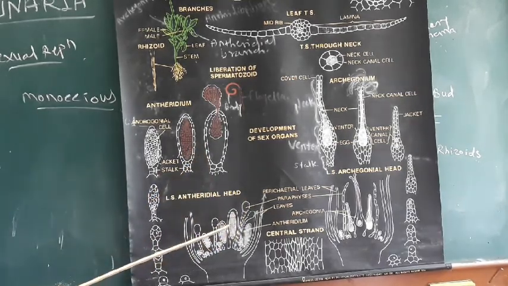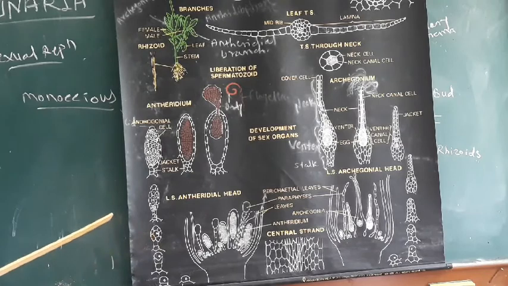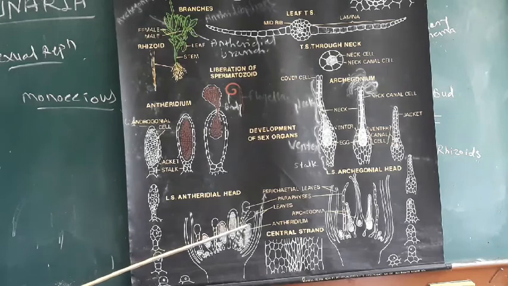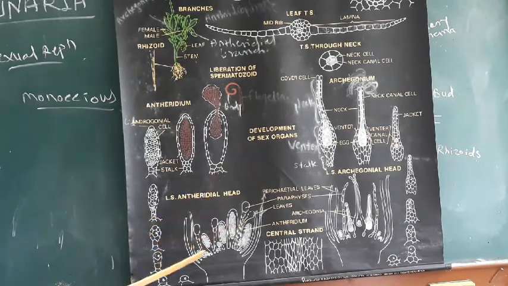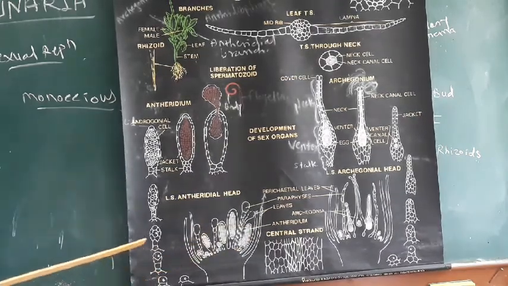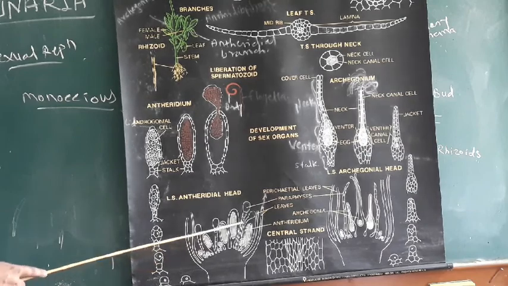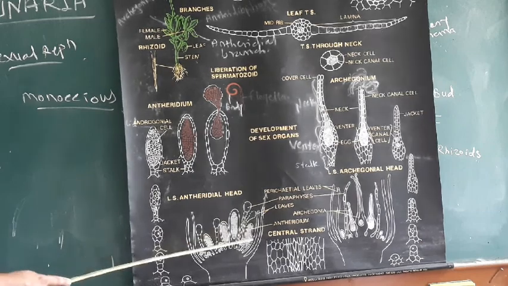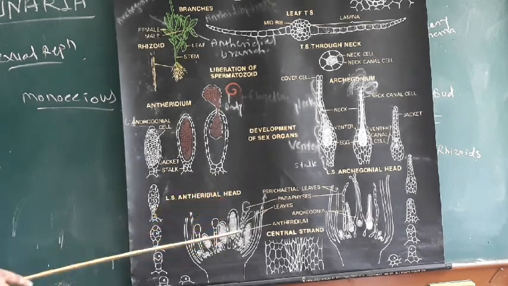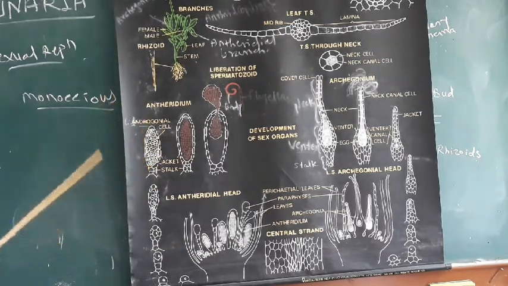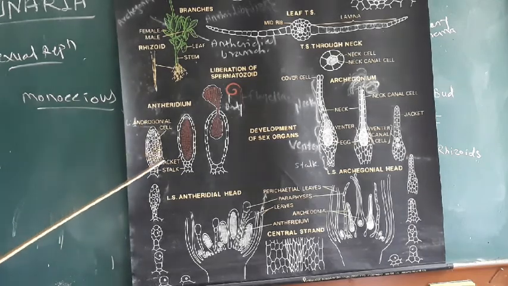The antheridia and the paraphyses are intermingled with each other. Intermingled means they are mixed with one another, and they are protective in function. There are many such antheridia present in the cup in groups or in clusters. Clusters means groups, that is many antheridia present in a single cup. And this is the structure of the mature antheridium. Each mature antheridium consists mainly of two parts: this is the body of the antheridium, and this is the stalk of the antheridium.